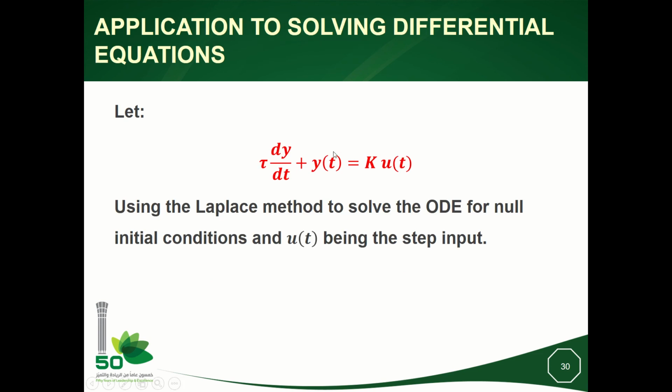What I have to do, I will compose the Laplace transforms in both sides of this. So here I will compose the Laplace of the derivative, and here it remains the same, I mean that I will just replace yt by ys and ut by us.